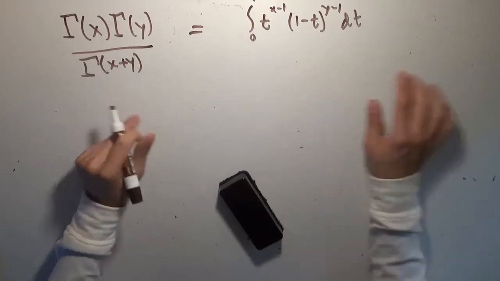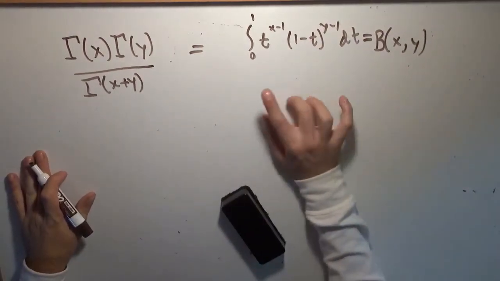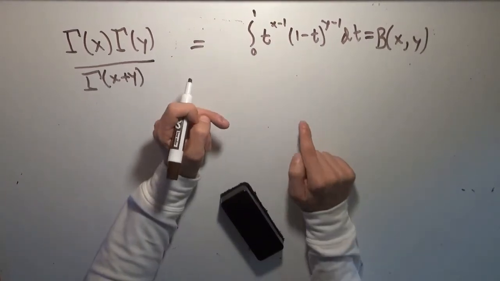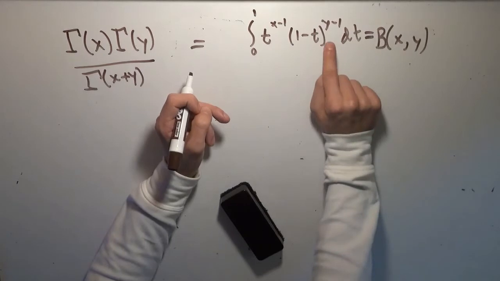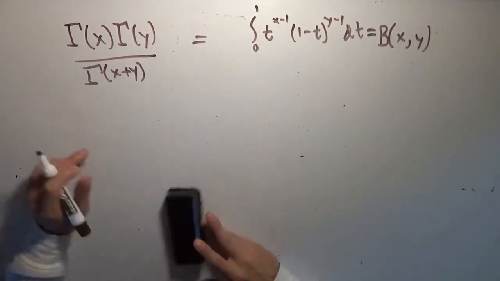This integral is the beta function, the function of two variables, right? So this is the beta function, the integral from 0 to 1 of t to the x minus 1 times the quantity 1 minus t to the power of y minus 1 dt. So this is what we wanted to derive. We have this cool little fact.